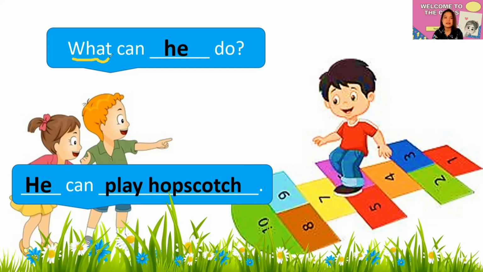What can he do? Very good. He can play hopscotch. Perfect. Now I want you to read it by yourself. Start here. And the answer?